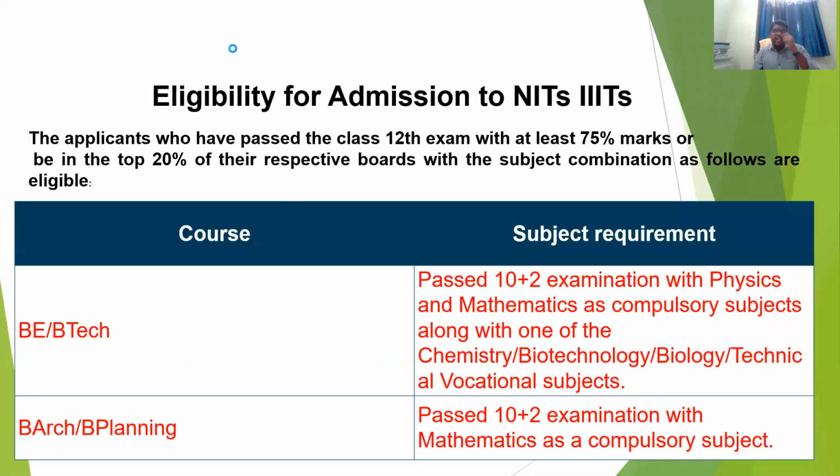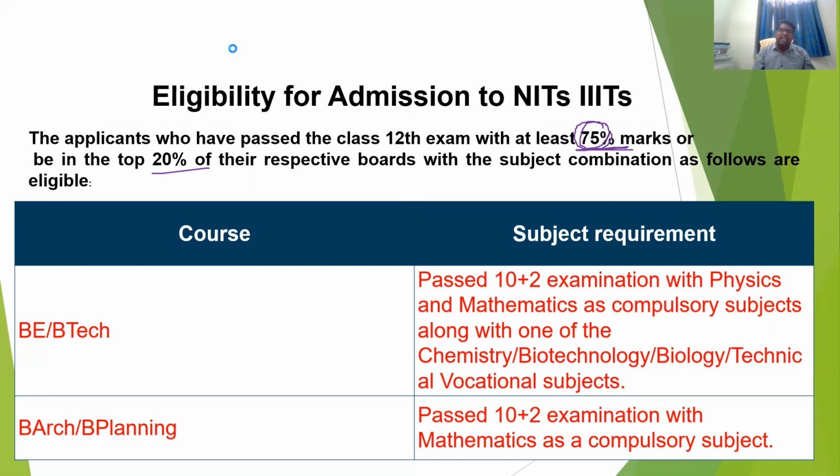Okay, and next, what is the eligibility for admission into NITs and IITs? The applicants who have passed the class 12th exam with at least 75% marks. This is a must for entering through the JEE Main examination. The applicants who have passed the class 12th exam with at least 75%, or be in the top 20% of their respective boards, with the subject combination as follows, are eligible.